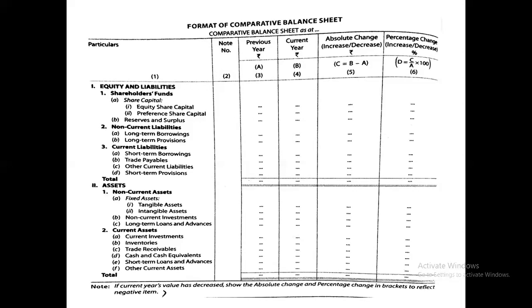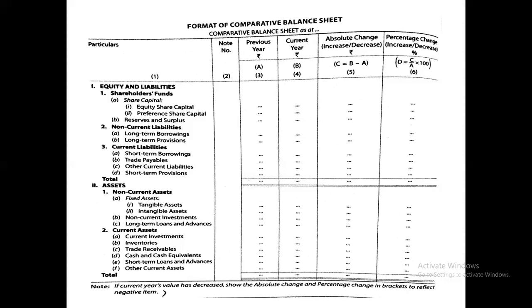Next is the format. So this is the format of comparative balance sheet. Here you can see we have 6 columns. First column is the particulars, second is note number, and then we'll make 4 equal columns. In the third column, we'll write the data of the previous year. Then in the next column, we'll write the data of the current year. Then we'll write the absolute change, either the increase or decrease.